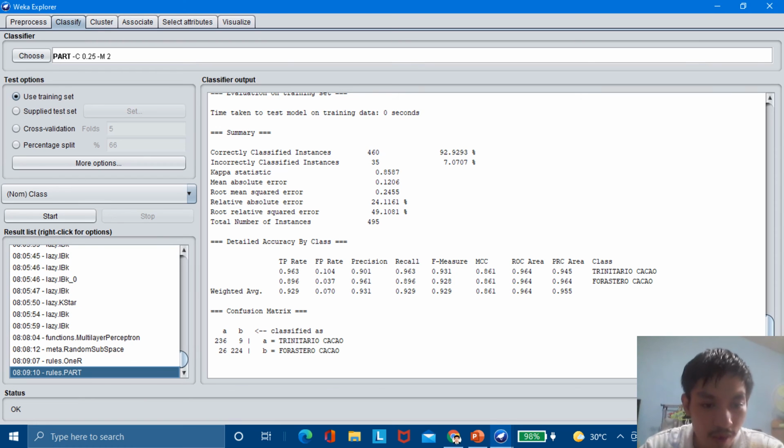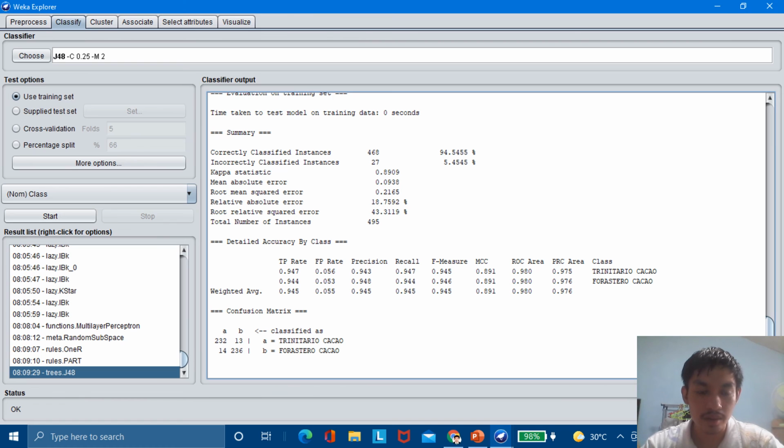Next is the rules part. And it has correctly classified instances of 460 at 92.9293% and incorrectly classified instances of 35 at 7.0707%. So it is slightly higher than 90% because it is 92. So it is a good classifier. Next, let's go to trees.